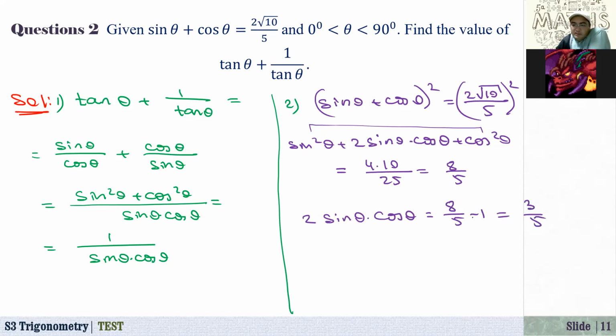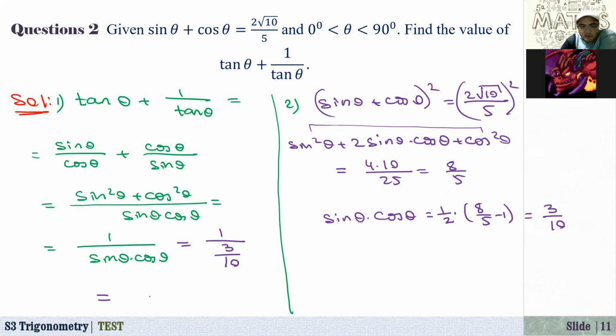Or I can divide both sides by 2, so sine of theta times cosine of theta is 3 over 10. So now we can write our solution: that is equal to 1 over sine of theta cosine of theta, that is 1 over 3 over 10, which is equal to 10 over 3. So the result here is 10 over 3.